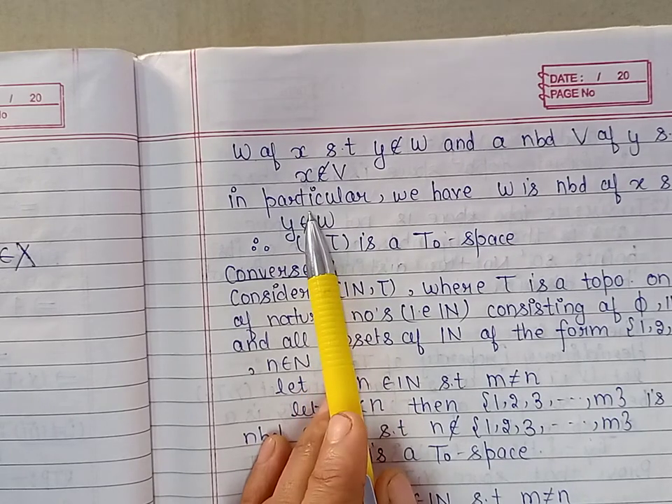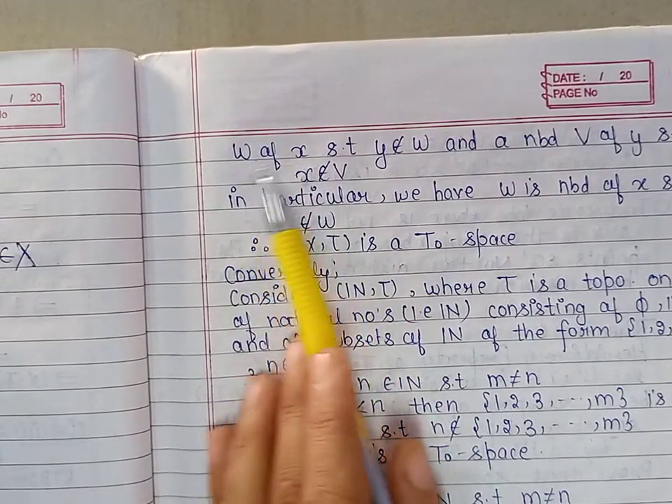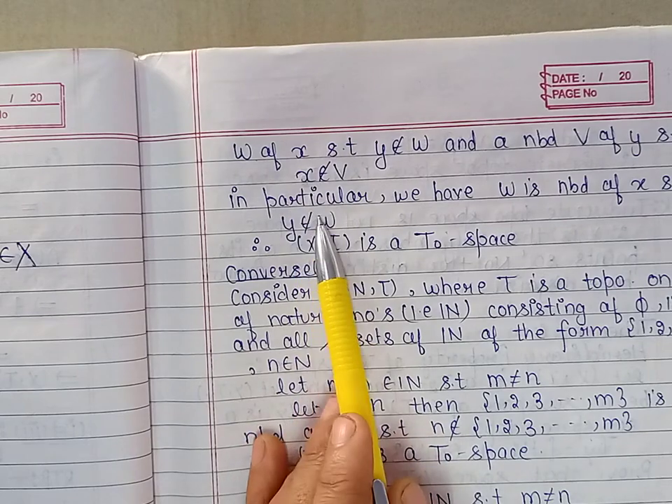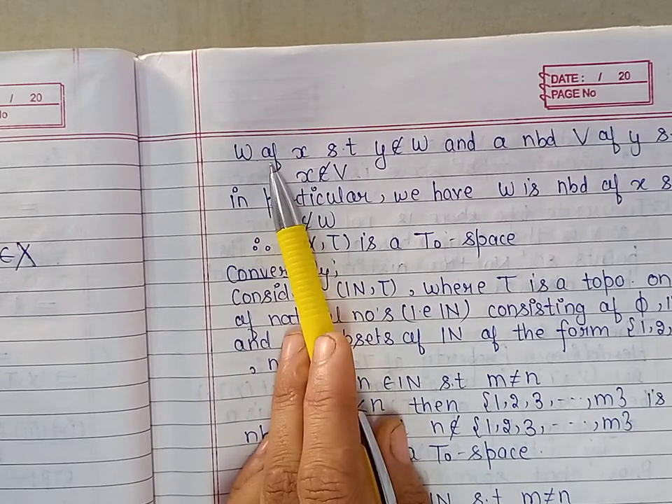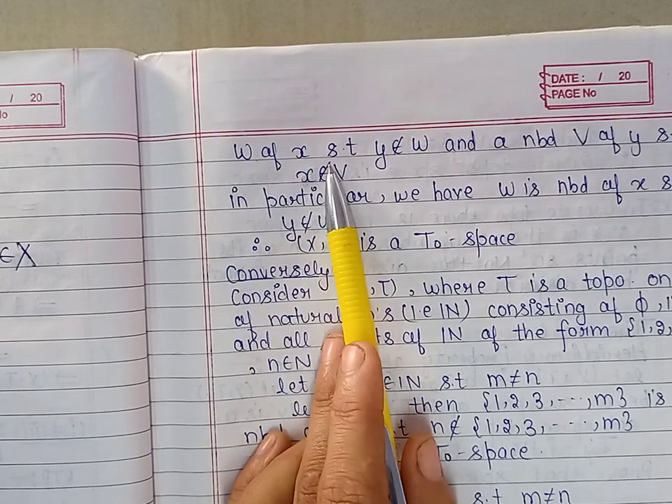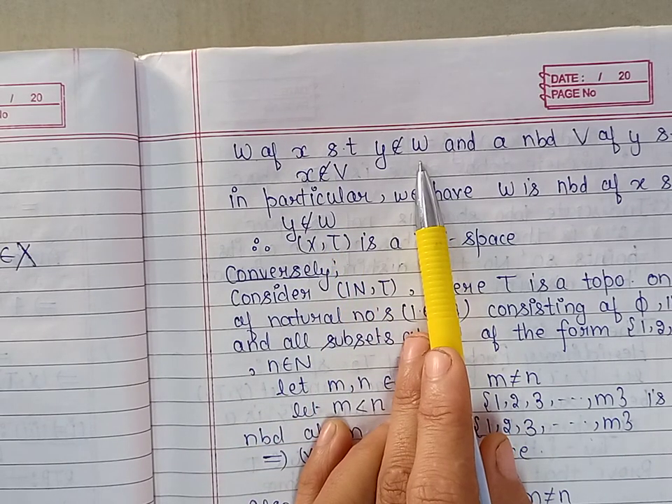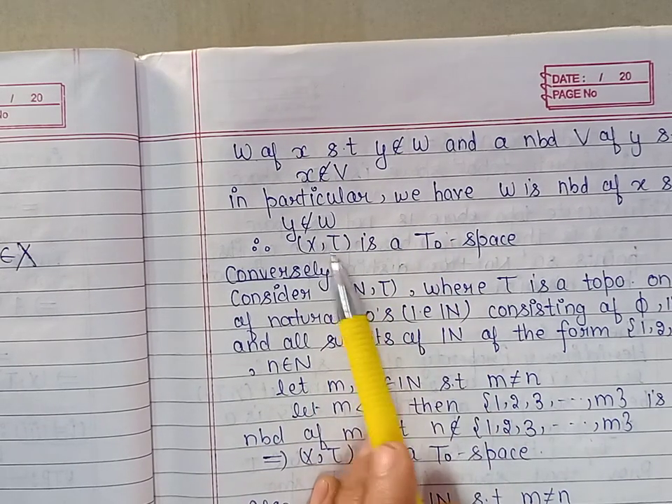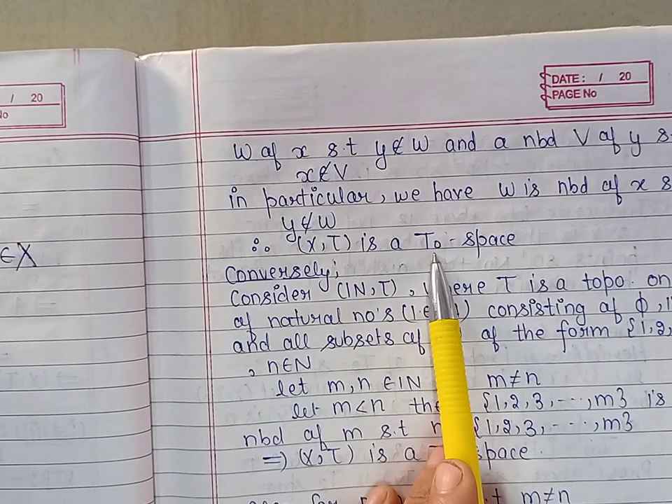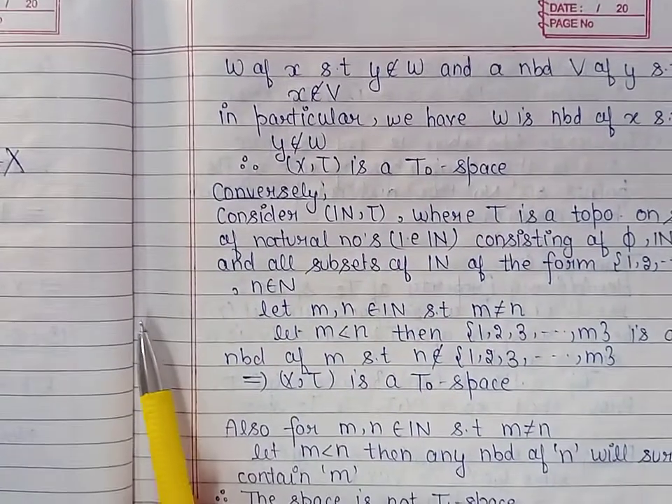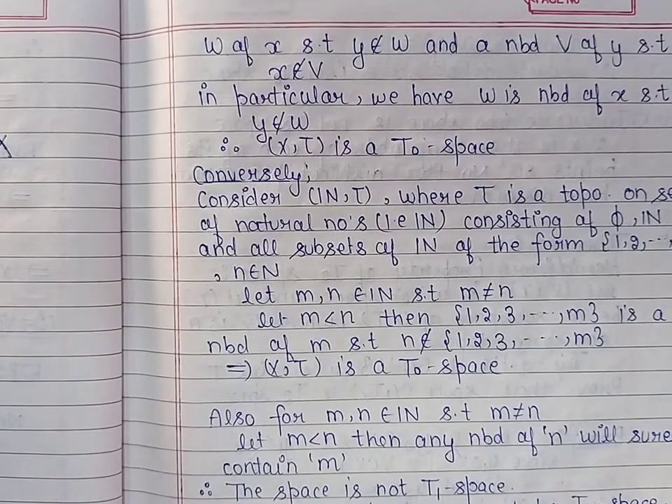Now in particular we can take any one of the two choices. We have two choices here. So in particular from here we have W is a neighborhood of x which does not contain y. So we have proved the space is T0 space. Now to show that the converse need not be true, we will have to give an example.